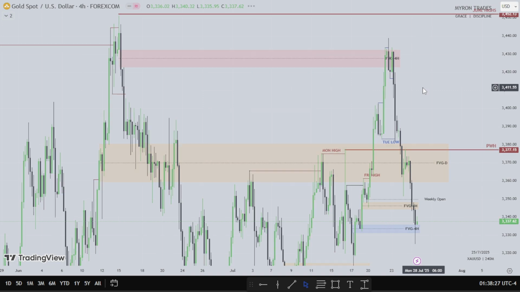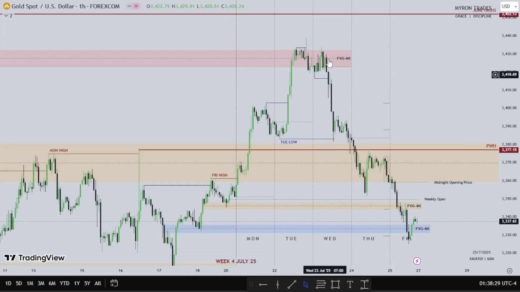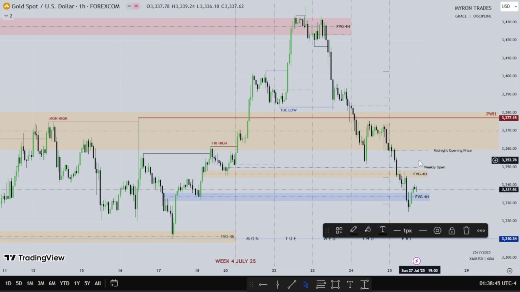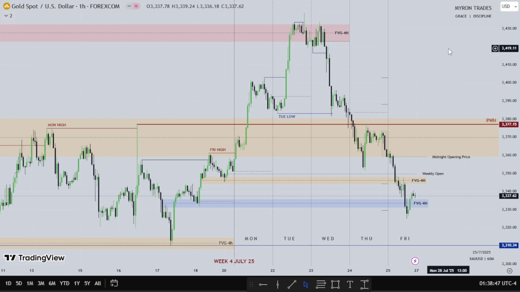So we see a market reversal on Wednesday, trades lower, Thursday continuation, Friday continuation. Takes out Tuesday's low, Monday's lows was taken, even these lows was taken up to these lows. So gold traded lower very, very aggressively. Although the dollar was bullish on Thursday and Friday, gold started being bearish on Wednesday. So that's about that for gold.